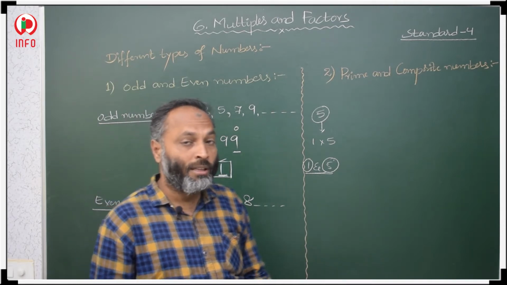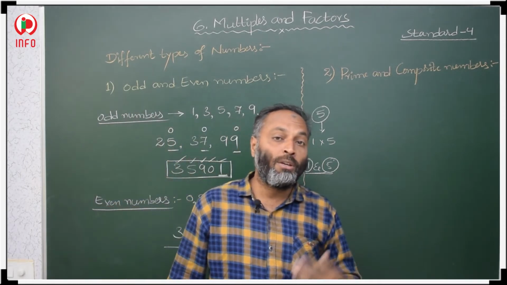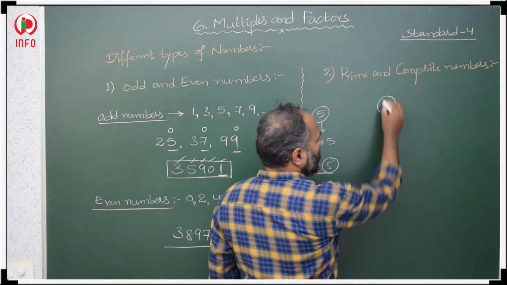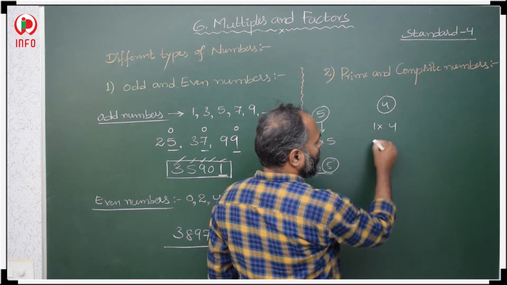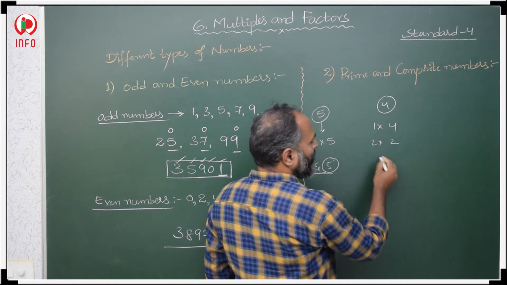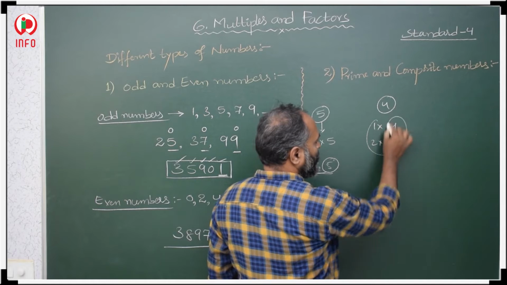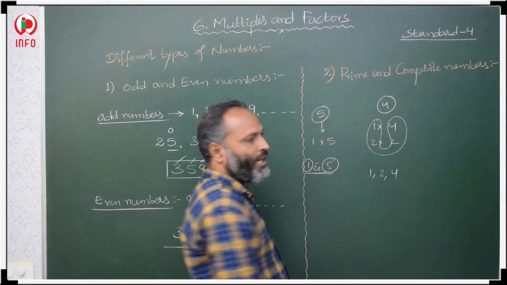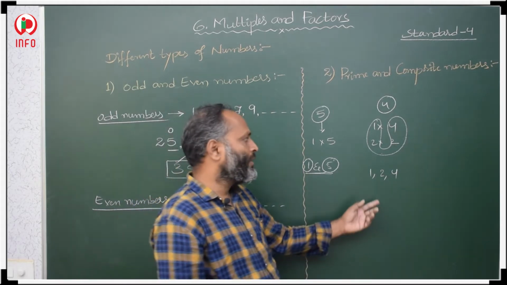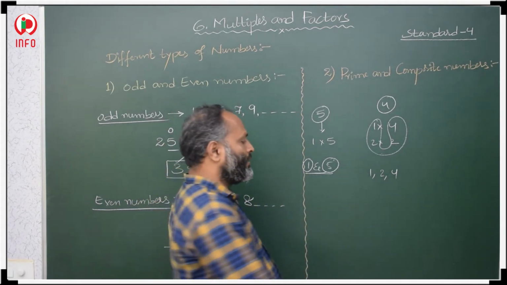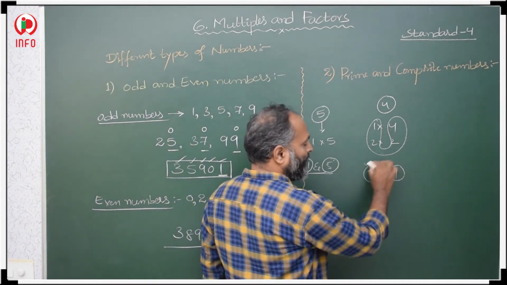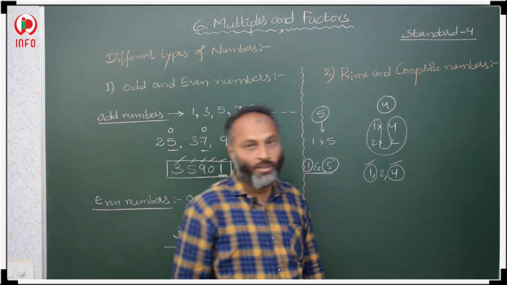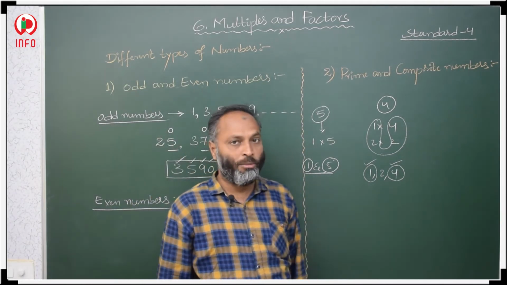Composite numbers are the numbers having more than 2 factors. For example, 4. 1 4s are 4, 2 2s are 4. Then what are the factors? 1, 2, 4. Here we have 3 factors, more than 2 factors. So, it is a composite number. 1 and itself are factors, and one more factor is there, that is 2.